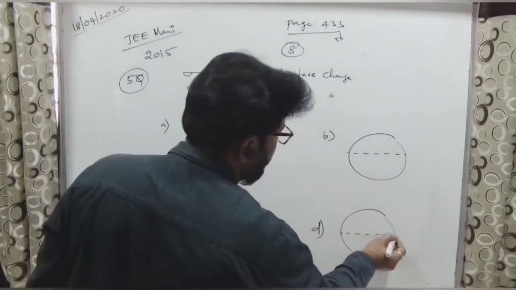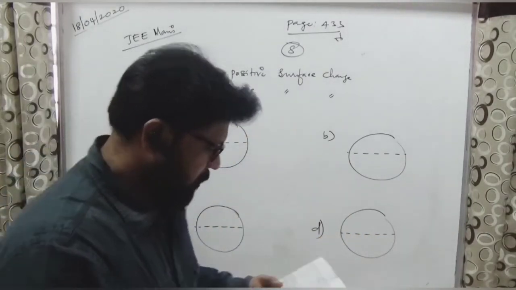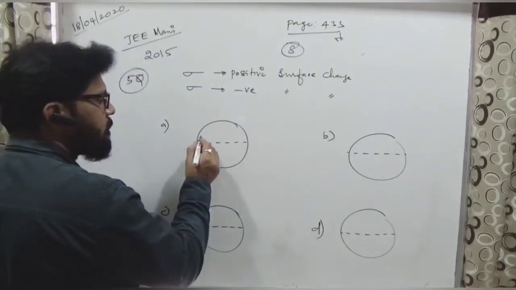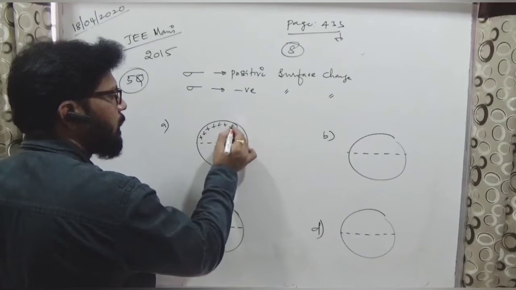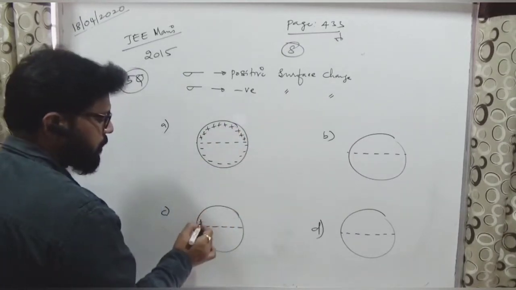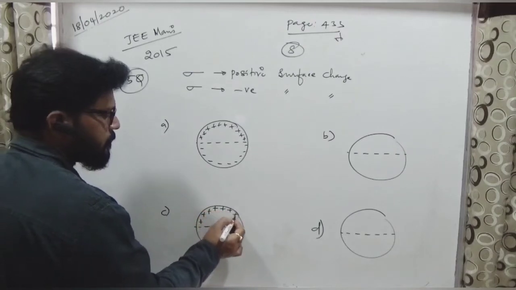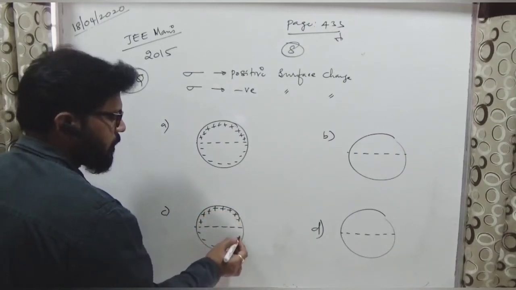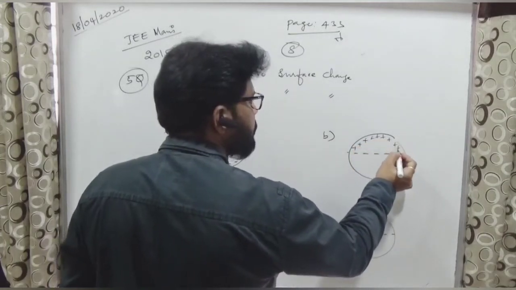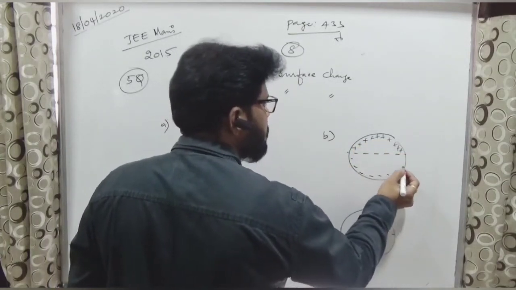Upper half and lower half. Even in this book, the upper half is positive charges and the lower half is negative charges.